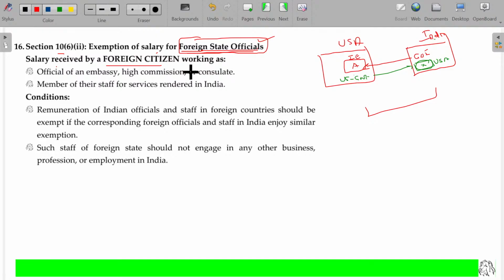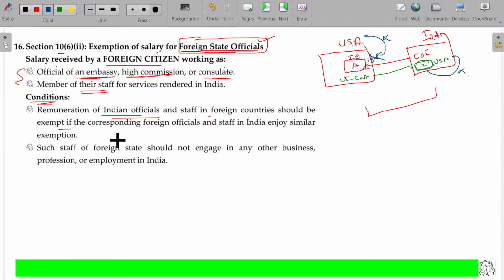Salary received by a foreign citizen. So X being the foreign citizen, working as what? Official of an embassy, high commission or consulate. Member of their staff for services rendered in India, and member of their staff members also. Okay, these two cases. Condition: remuneration of Indian officials and staff in foreign countries should be exempt. So for this income, A draws 10 lakh salary. This is not taxable in USA. Only then this is not taxable in India. As it is not taxable in USA, the income drawn by X is not taxable in India.